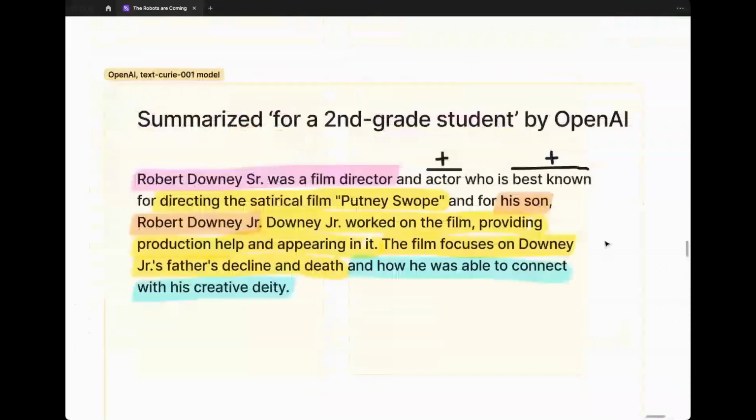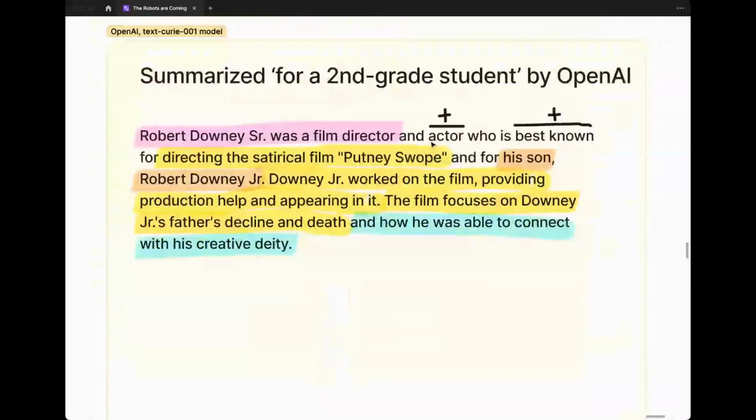So, this idea that Robert Downey Sr. is an actor is not in any way shown in the review, nor is what he is best known for. So at first I was like, how does it know this? Because it's not anywhere in the input text. And should I trust it? So I went to Google afterwards just to see, was Robert Downey Sr. actually an actor? And sure enough, he was. It's listed in almost sentence number one of his Wikipedia entry.